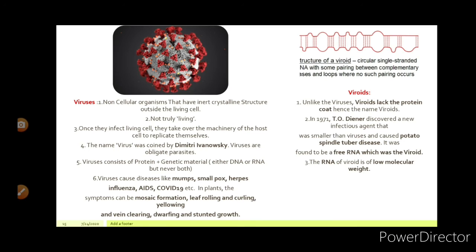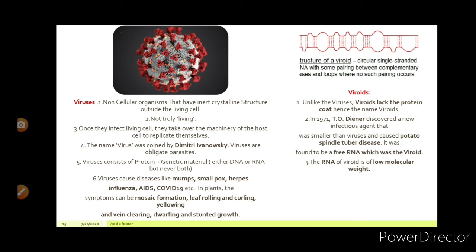The viruses are non-cellular organisms that have an inert crystalline structure outside the living cell. Viruses are not truly living. See, viruses cannot be considered as living or non-living. They are intermediate between both. Once they infect a living cell, they can take over the machinery of the host cell to replicate themselves.